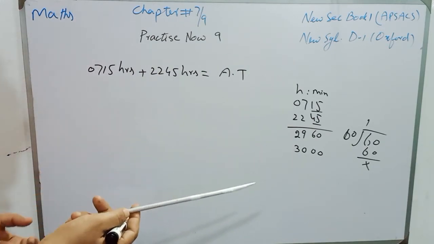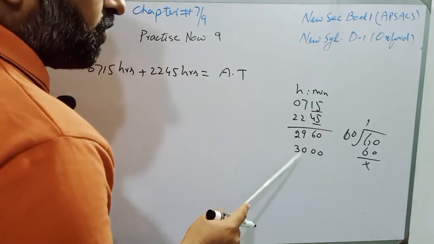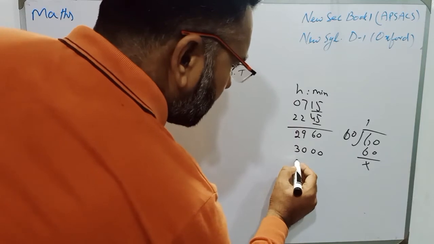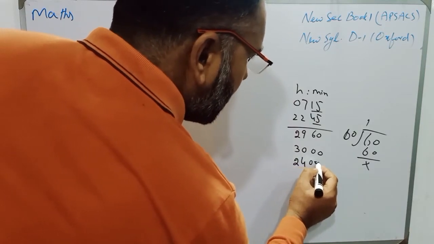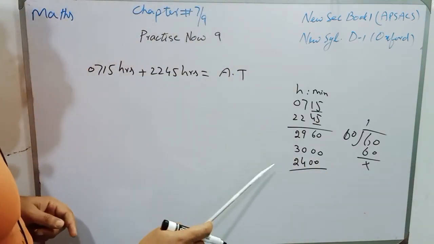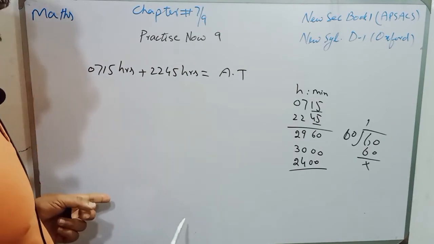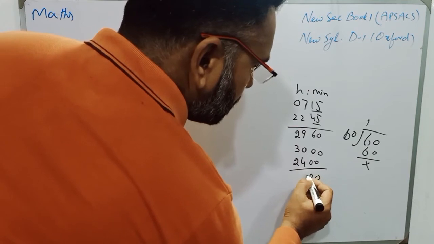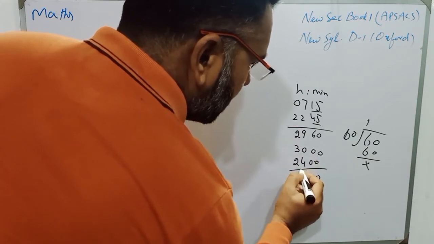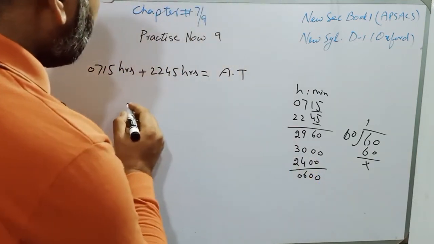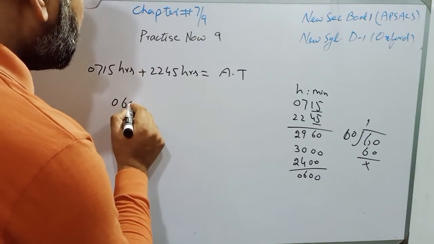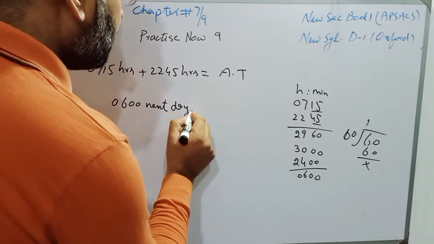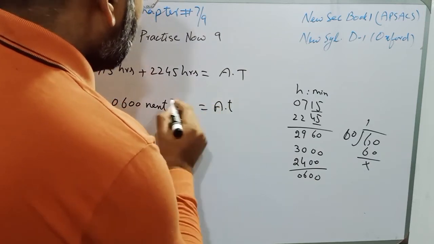We know that 1 day is equal to 2400 hours. So when we subtract 2400 hours, it means that 1 day is past, and the leftover will be 0600. So the arrival time is 0600, next day, and next day means Saturday.